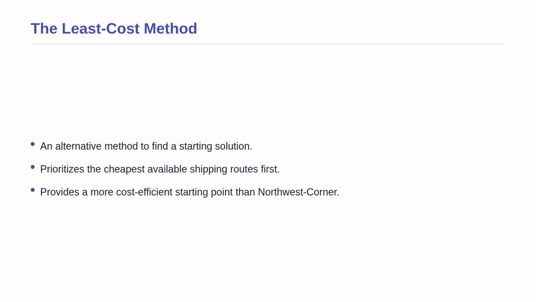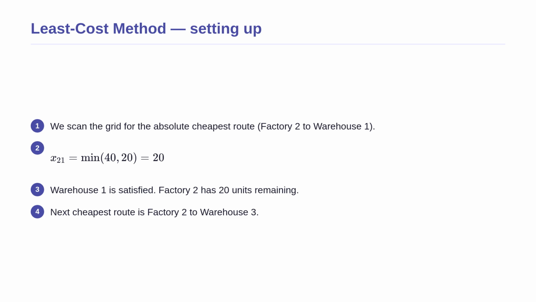Why do we need another method? Because while the northwest corner rule is fast, it blindly ignores shipping costs, which can result in a very expensive starting plan. The least cost method, on the other hand, looks at the shipping costs for every single route and always chooses the absolute cheapest available route first. By prioritizing cost from the very beginning, this method provides a significantly cheaper and more efficient starting point for further optimization. Let us apply this cost-saving method to the exact same problem.